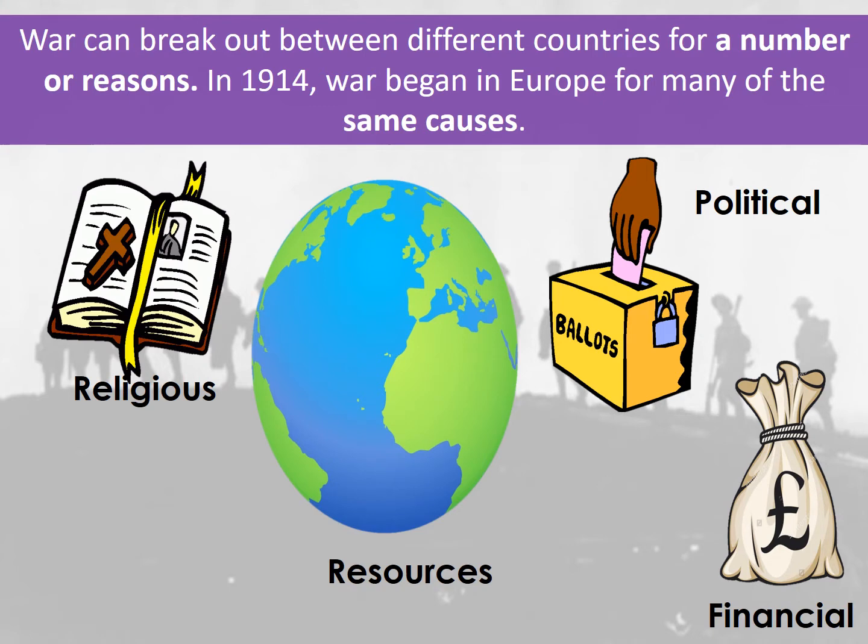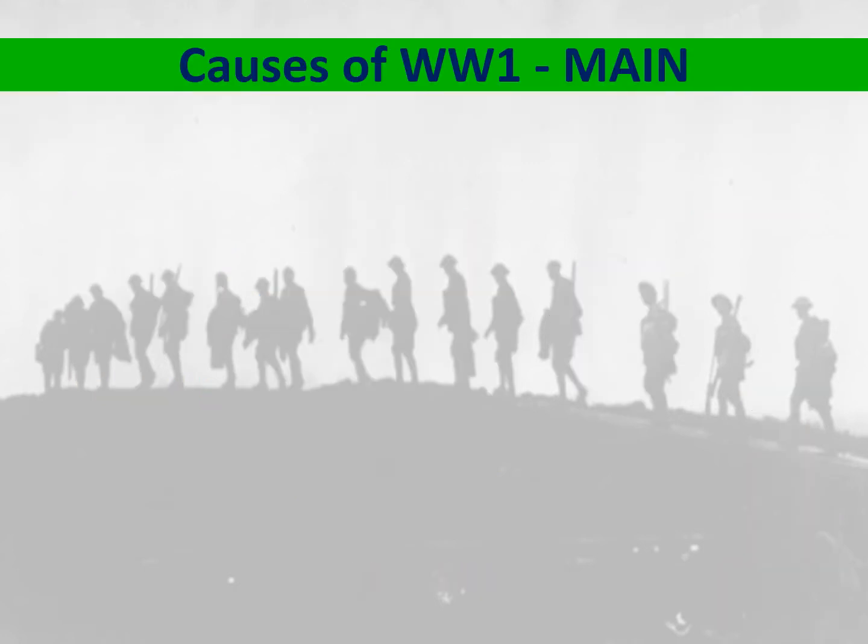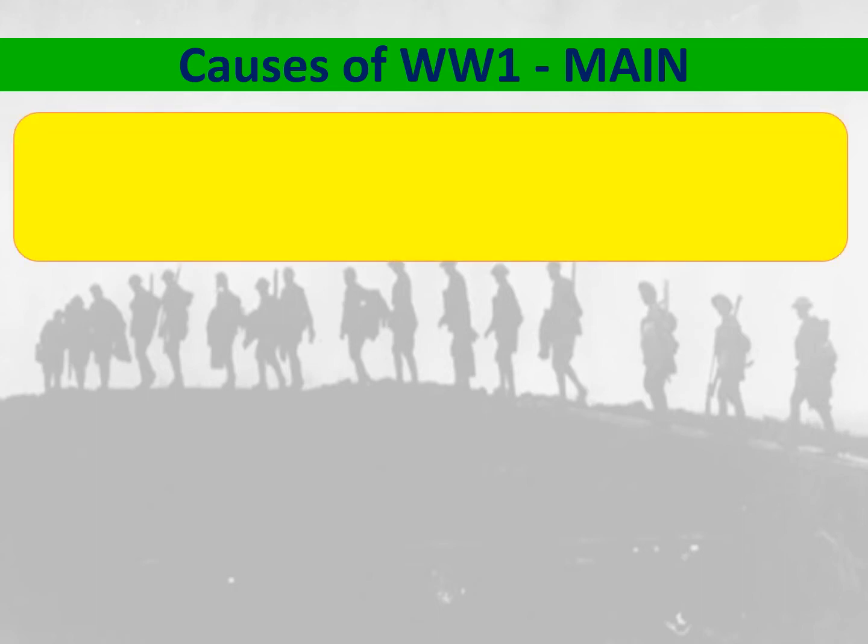Now, war can break out between different countries for a number of different reasons. In 1914, war began in Europe for many of the same causes. So, religion, resources, political reasons, financial reasons all contributed to war starting. Now, the causes of World War One are remembered by an acronym known as MAIN. Now, what does MAIN actually stand for?